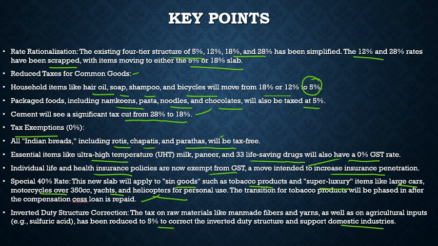So we understood the motive of the government here, that there should be more consumption and more money available in the hands of the people. And with respect to sin goods, they will make them expensive so that, as they are harmful for health, people may get less attracted to these goods.